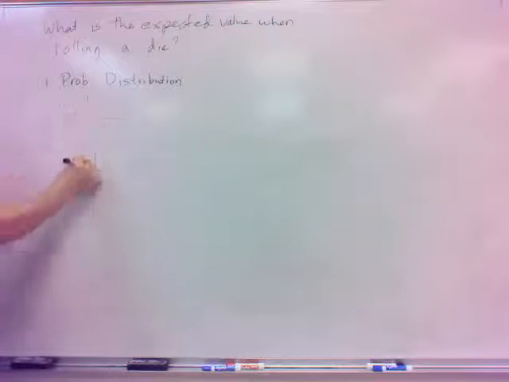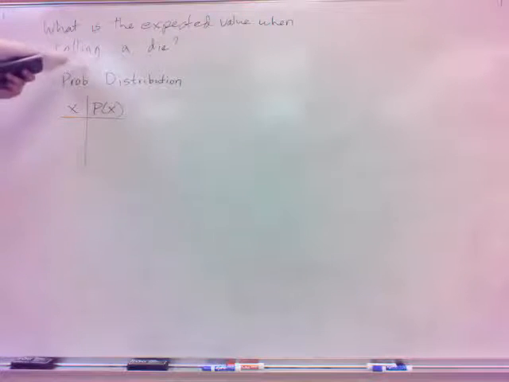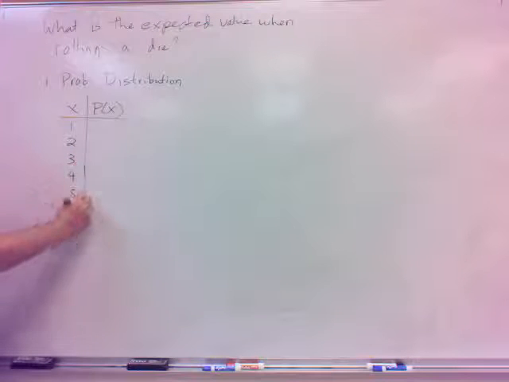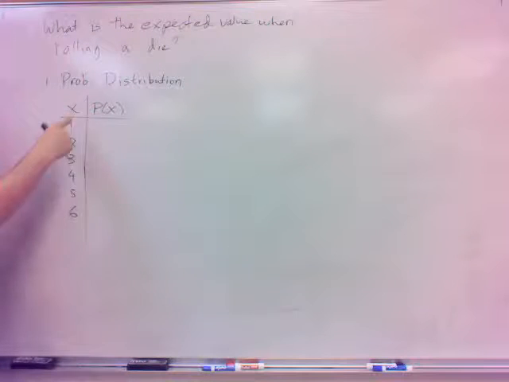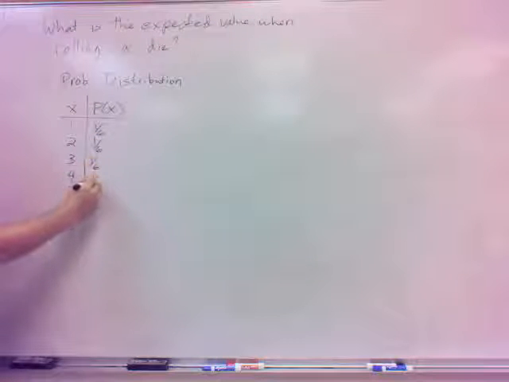So we want to do our x, and that was just that table of x and p of x values. This one was a pretty easy one, right? For the x, I just do all the possible values. When I'm rolling a die, what are the possible values? 1 through 6. And then what's the probability of 1? 1/6. What's the probability of 2? 1/6. Same all the way down. All these are 1/6.